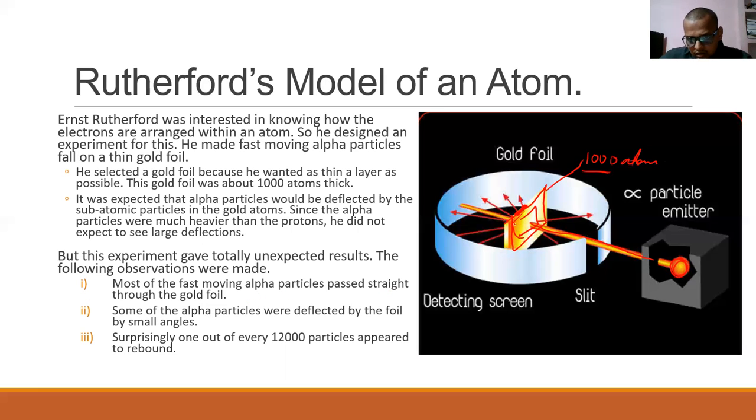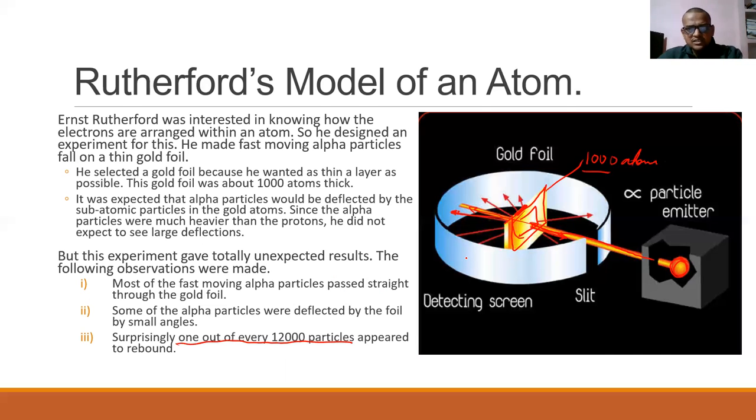Like we can see here, the alpha particle came here and it just went through. He also saw that many were deflected by small angles, and one out of every 12,000 particles appeared to come back to its original place.